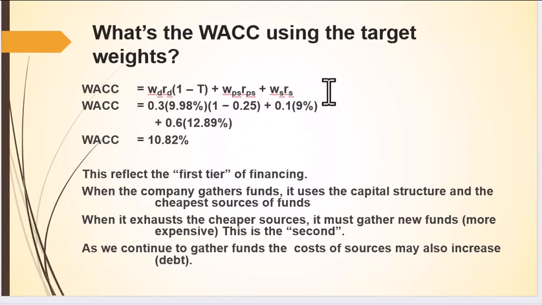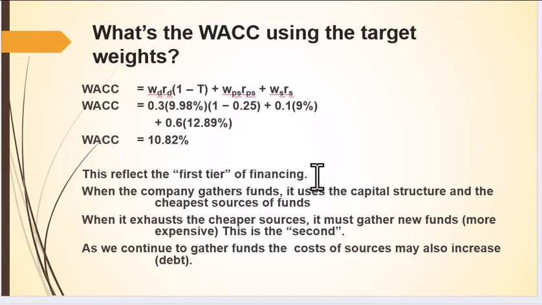To find the weighted average cost of capital, we multiply across. It's the weight, 30% debt, times the after-tax cost of debt, plus 10% times 9%, plus 60% times 12.8. Again, this is just rough, but in general, those are the ratios that we're using. Now, this number reflects what we refer to as the first tier of financing.